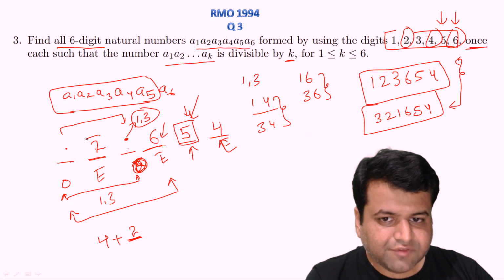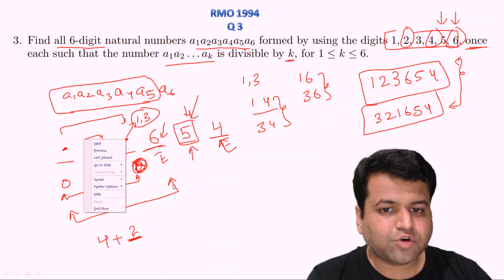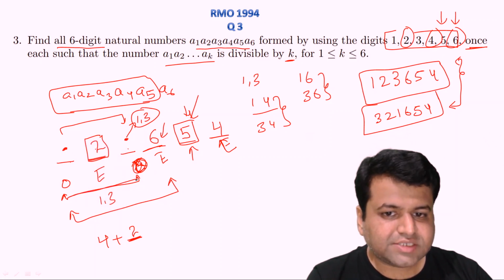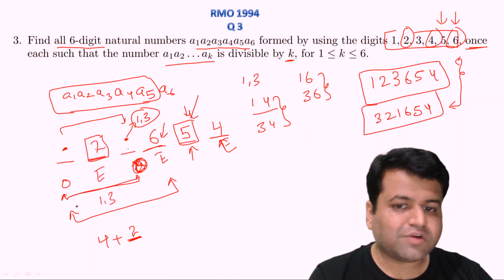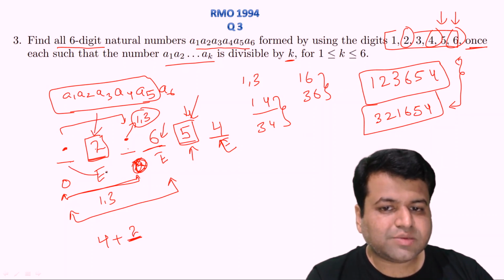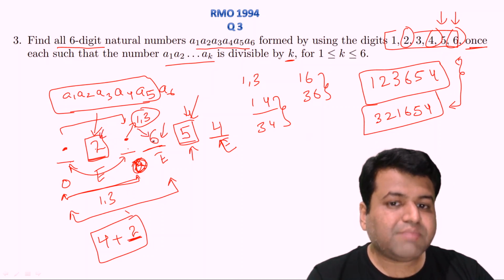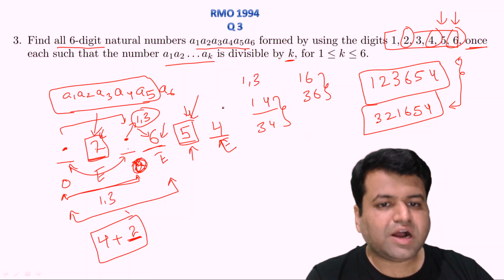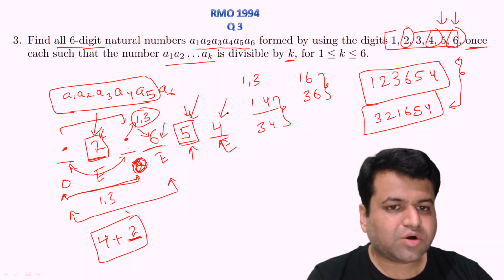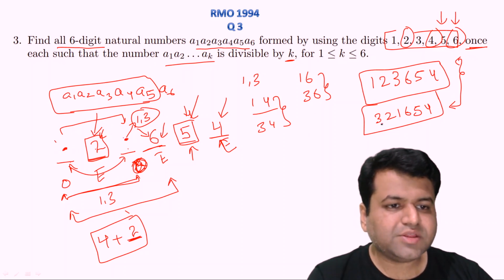Now after that we have decoded this number too, right, because 1 and 3 will be there and its sum is 4, and since the number formed by the first 3 digits should be divisible by 3, it is only possible if we place 2 here, because the sum of these 2 digits will be 4 and 4 plus 2 will be 6, right? Then we have decoded that here should be 6 by considering the divisibility rule for 4. After that we have decoded 4 should be there because that's the only even digit left, right? Now here it should be 1 or 3, and it can be 3 or 1, right?